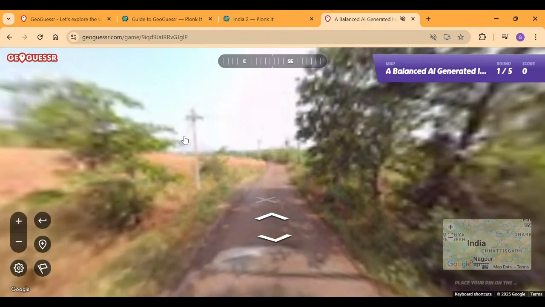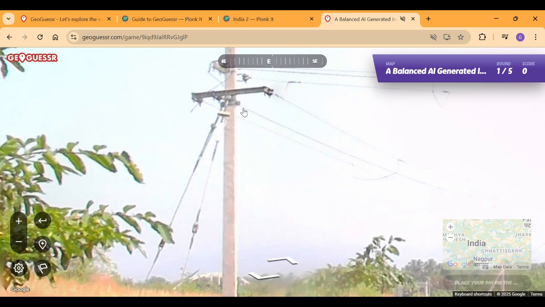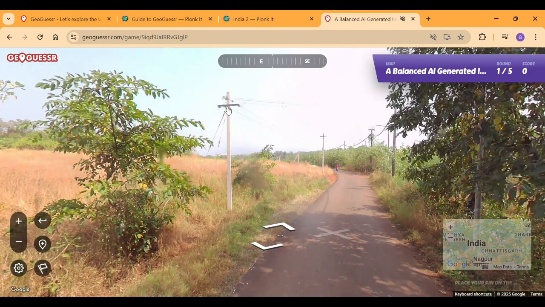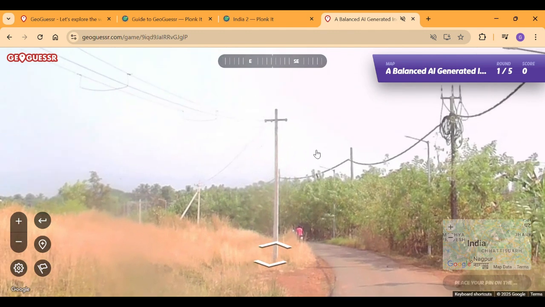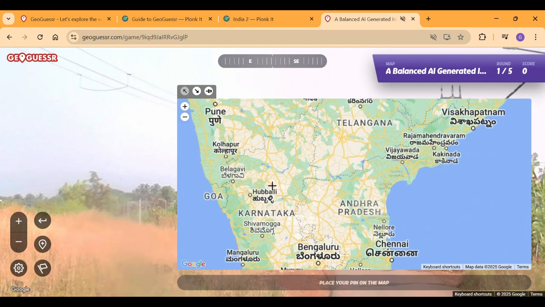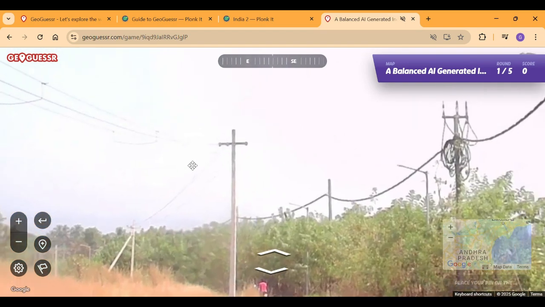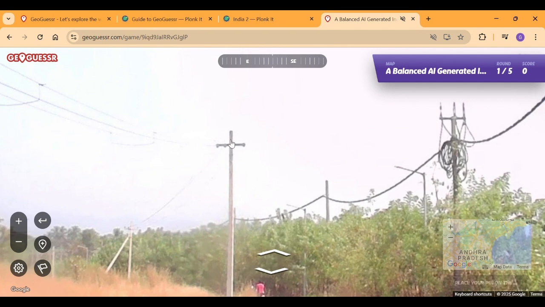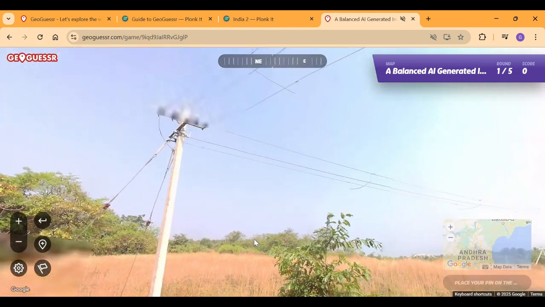Okay, now we reach the good part because we could see a wooden pole with this in between. So I suspect that we're not going to be in northern India. Instead, we're going to be in the Indian state of Karnataka because I think that this pole, as appeared in the Plunkett guide, says that wooden pole as well as this. Yeah, so it's a wooden pole initially we saw, but okay.